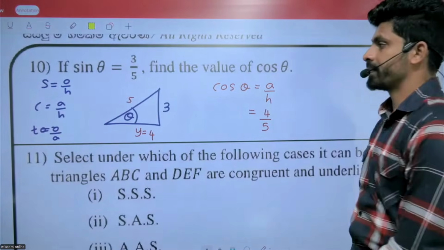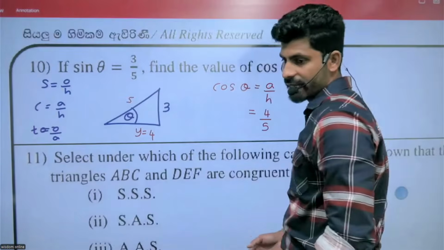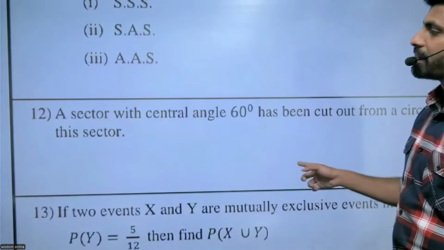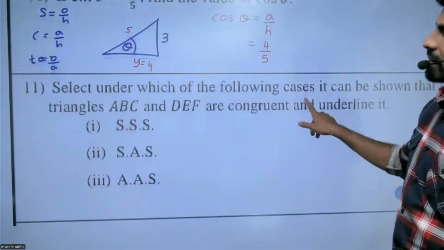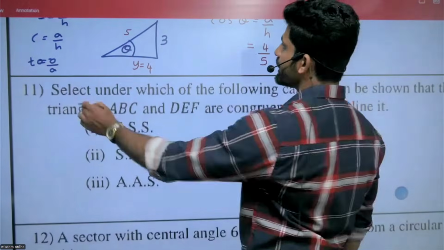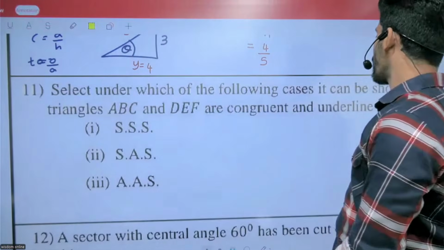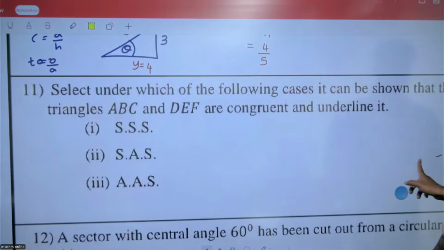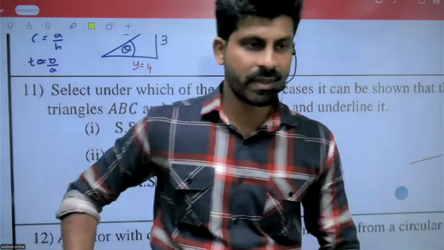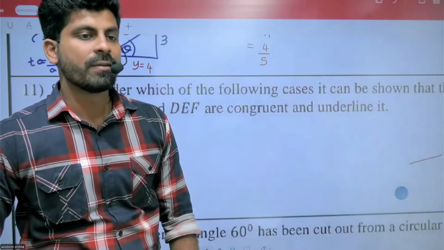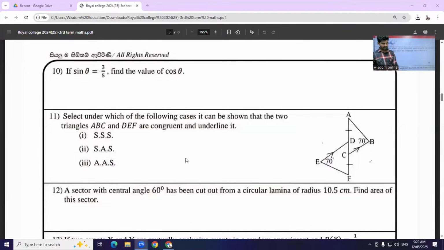Let's quickly move to question number 11. Under which of the following cases can it be shown that the two triangles ABC and DEF are congruent?